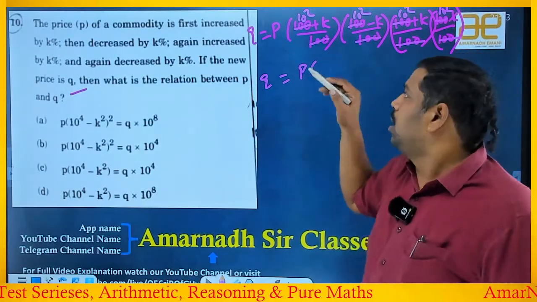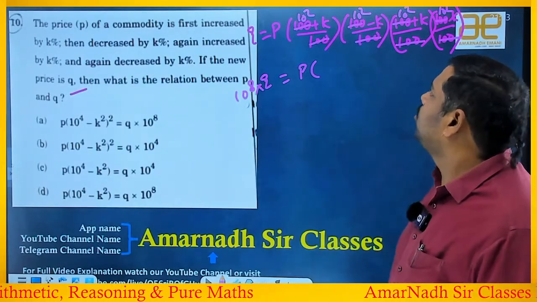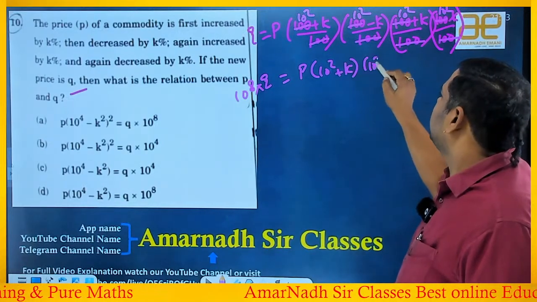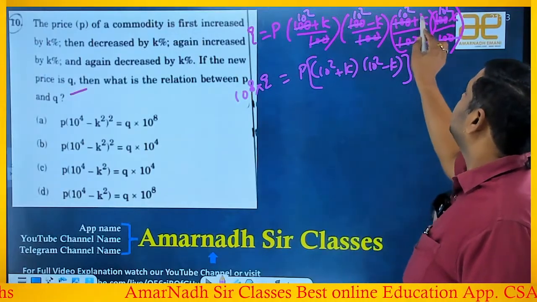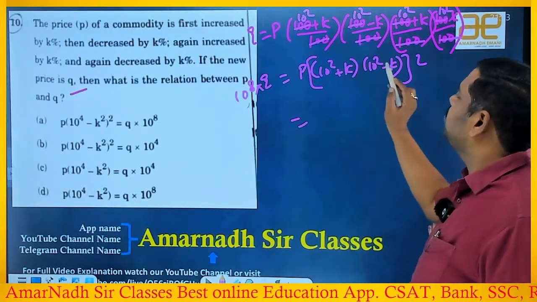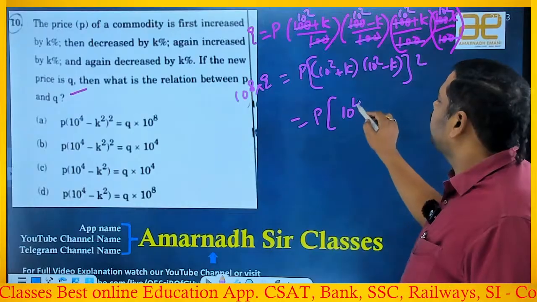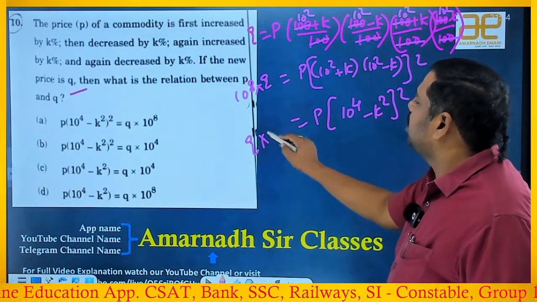Move this side: Q into 10 power 8 equals P into, now observe that (10 square plus K) into (10 square minus K) whole square, because each one appears 2 times. It looks like (A plus B) into (A minus B), so A square minus B square. That is (10 power 4 minus K square) whole square.